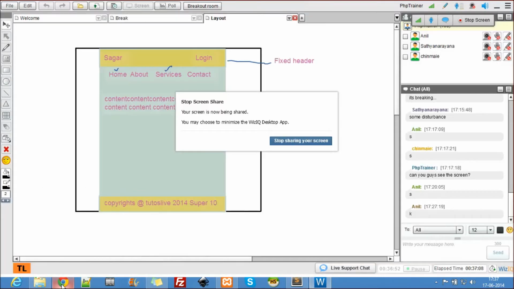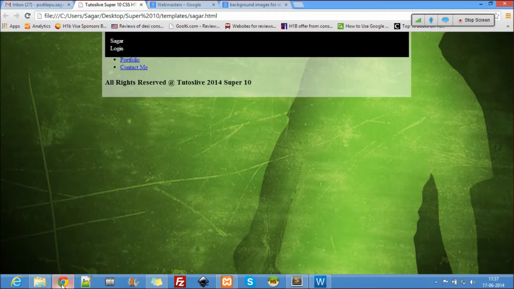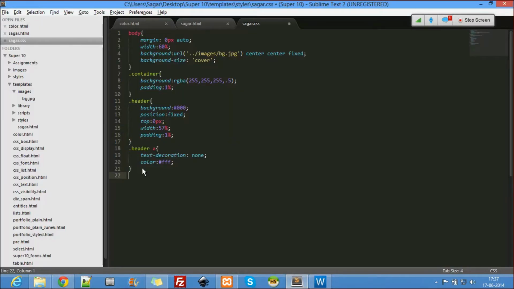Okay, fine. So now the other part is the logo part. Dot logo. For the logo, I want the font size to be 200%. So I'm gonna do everything in percentage. I'm not gonna use pixels. Okay, everything in percentage. I'll tell you why. 200%, and font weight to be bold. Okay, let's see. That looks good.